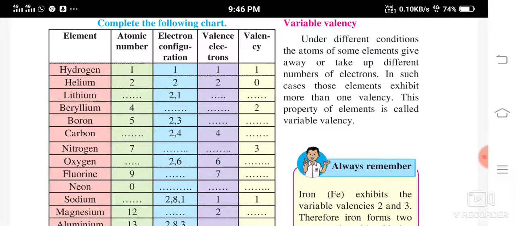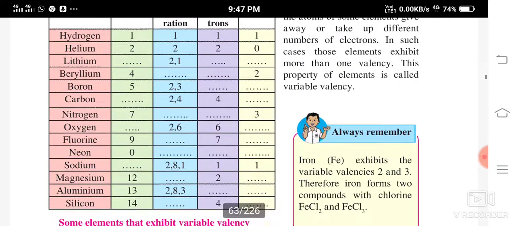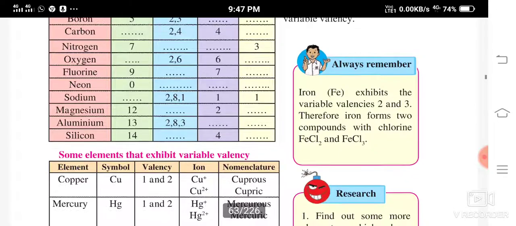So under different conditions, the atoms of some elements give away or take up different numbers of electrons, and such elements exhibit more than one valency. Such a property of the elements we call variable valency.